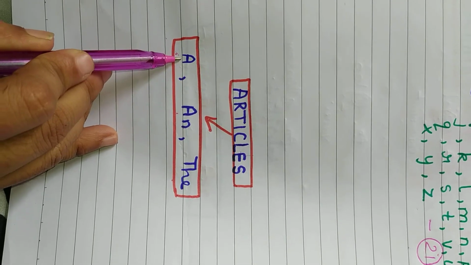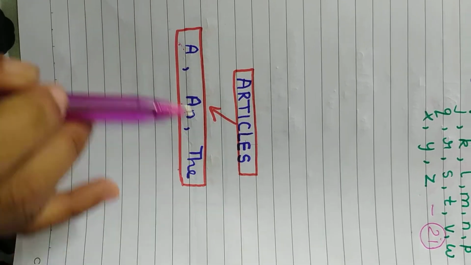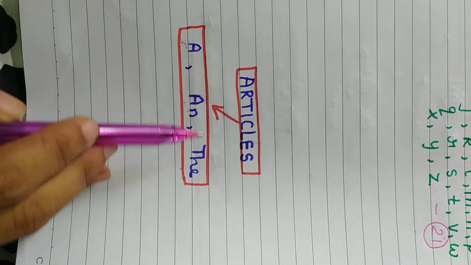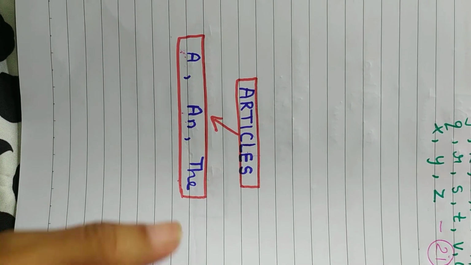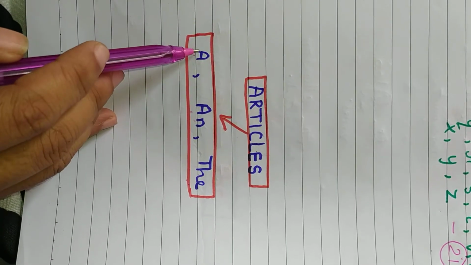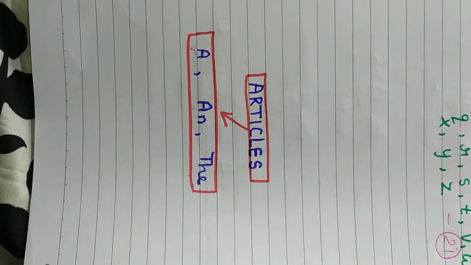Say a and the. Very good. Which are the articles? A and the. A and the are articles. For now, you can answer like this only. If I ask you, what are articles? A and the are articles. Very good.